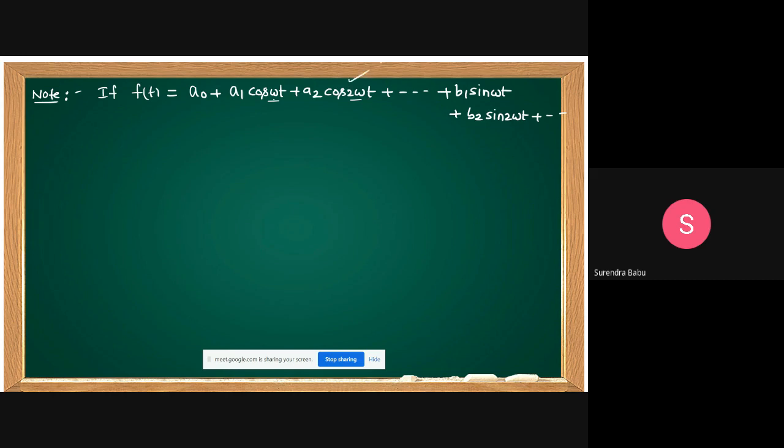It may be a sine function or a cosine function. In this case, what is the average? A0. What is RMS?